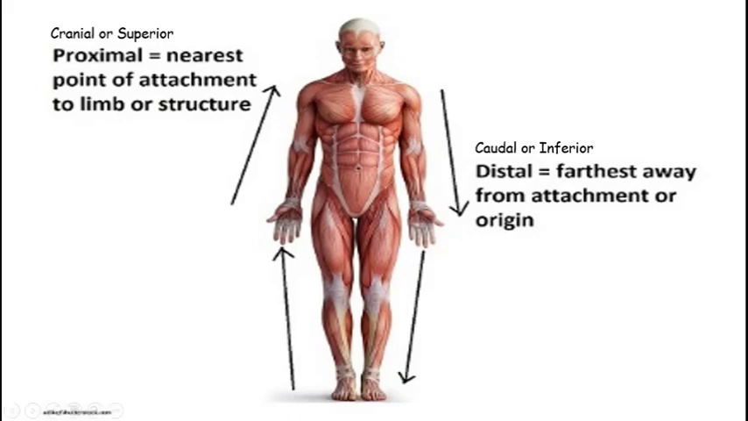Here you can take the example of the arm. The hand is present distally and the arm is present proximally. But if you consider the hand only, then palm is present proximally and the fingers are present distally. Similarly, if you take the example of the trunk, then the chest is present superiorly or proximally and the abdomen is present distally or inferiorly.